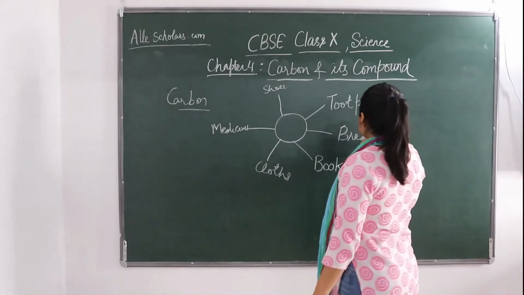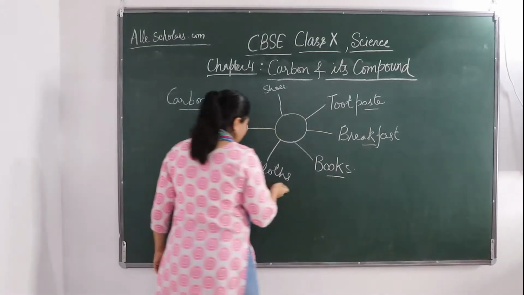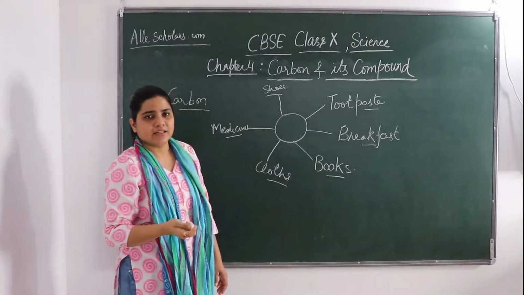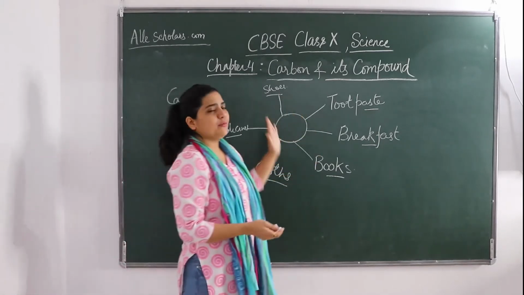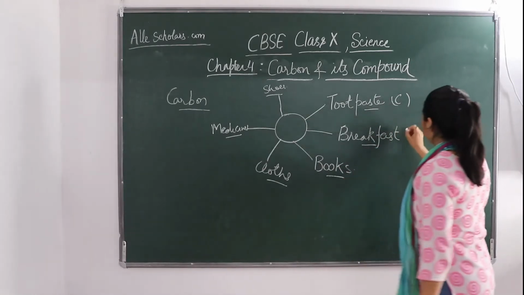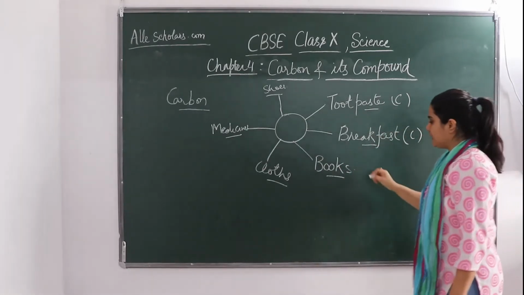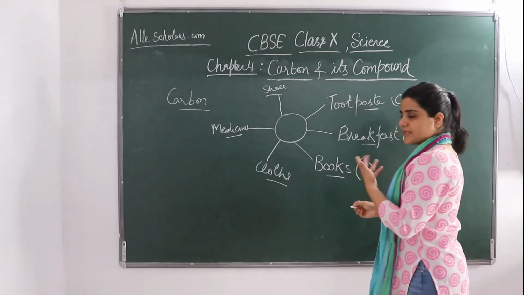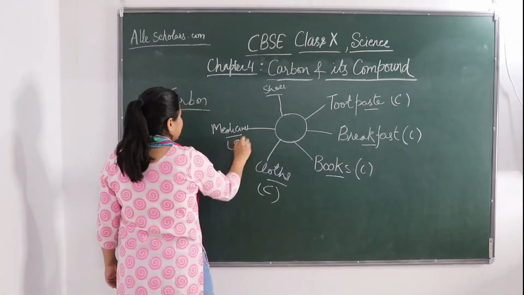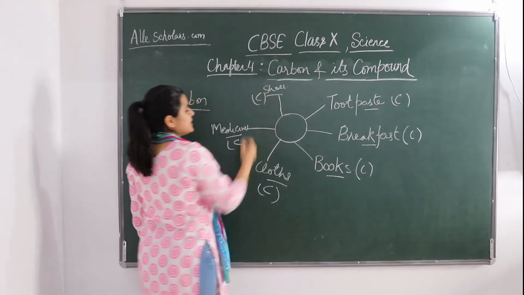So these compounds, or you can say these items, what are they? They all are made up of carbon. Toothpaste has carbon. If you eat something, that food has carbon. Book pages are made up of carbon. Our clothes have carbon. Medicines have carbon. Shoes have carbon.